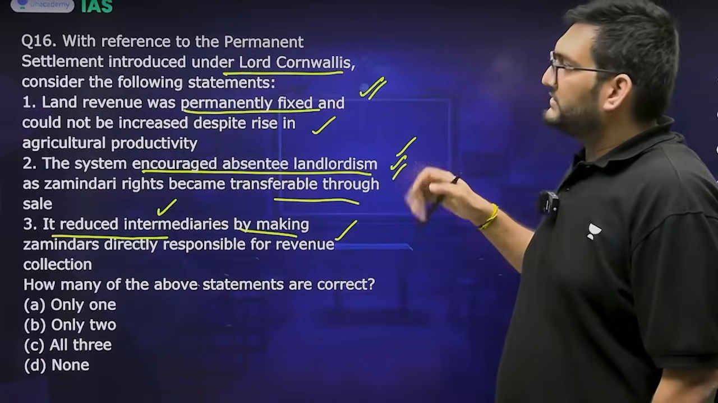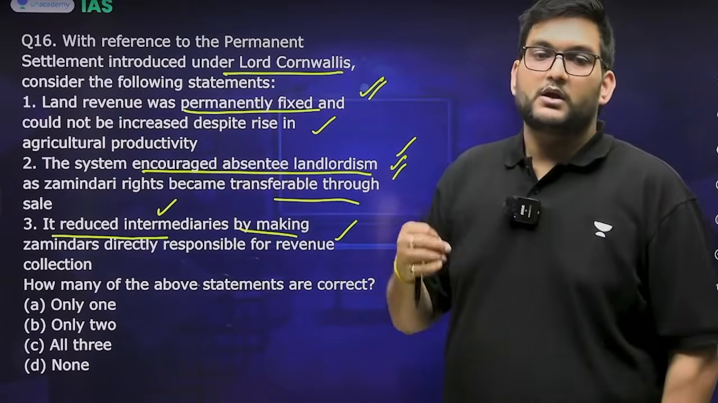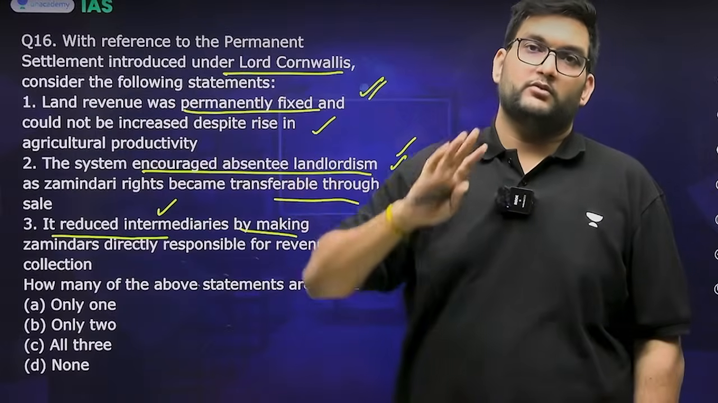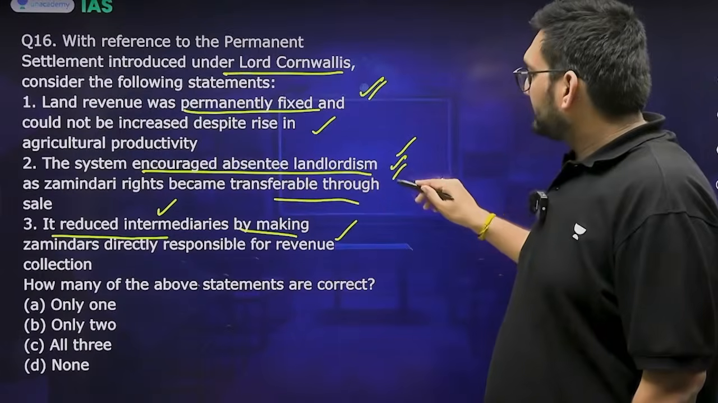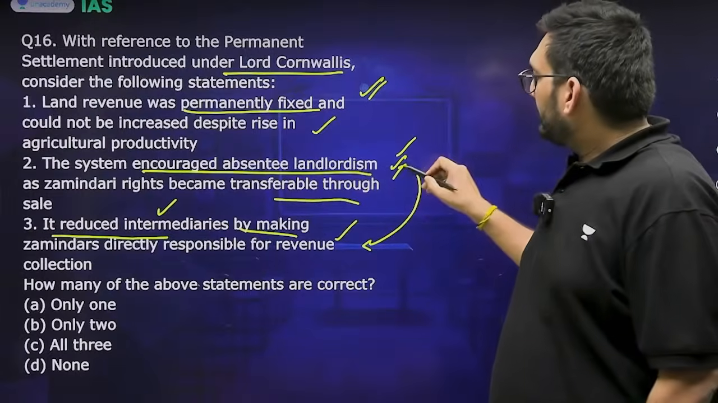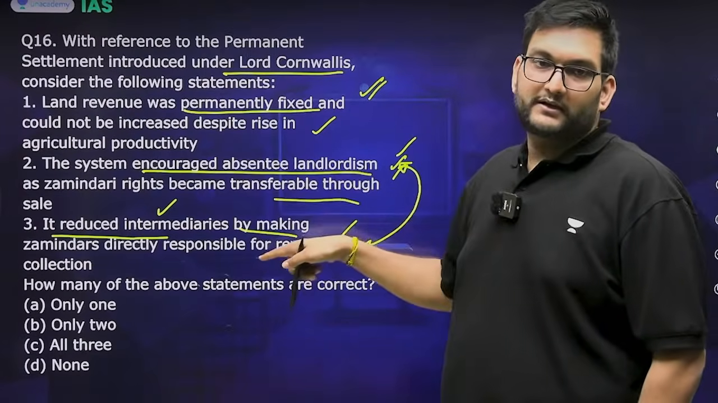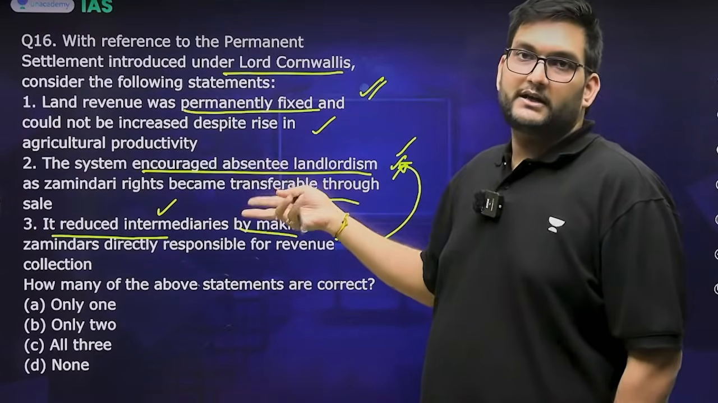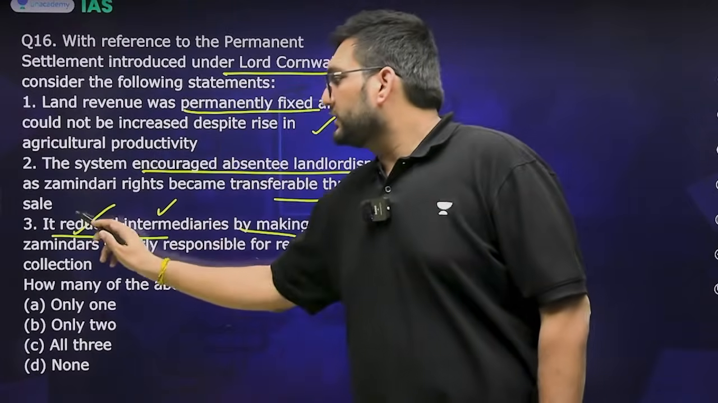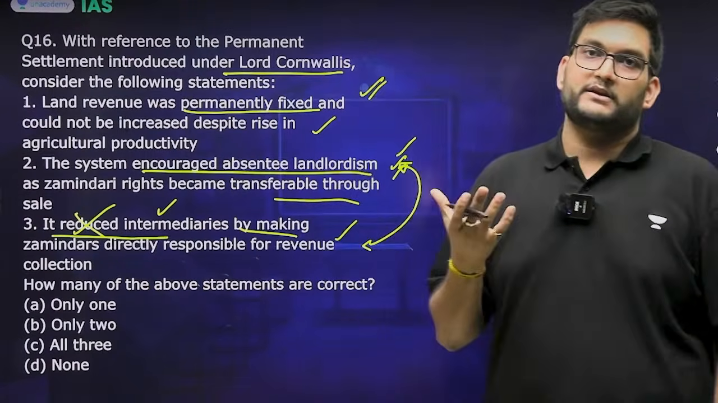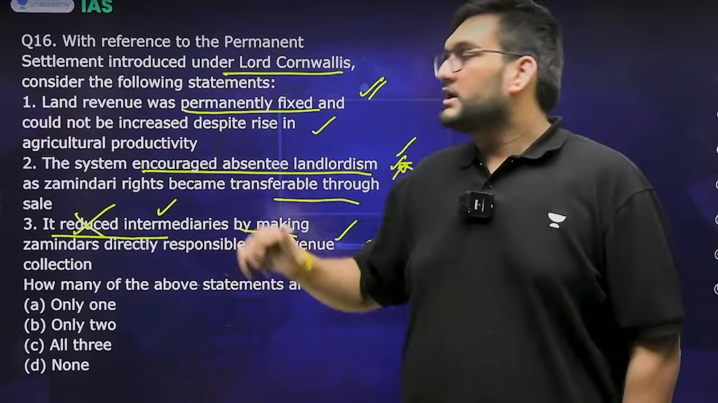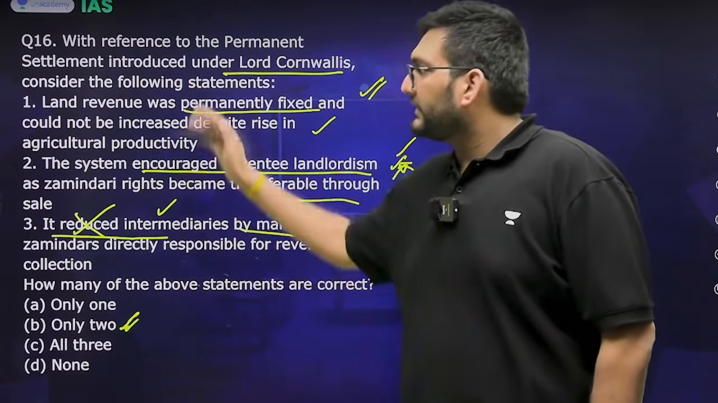If this is correct, which is absentee landlordism, that the landlords are sitting in Calcutta and have asked an intermediary to collect it from the countryside. If this is true, this has to be true, or this has to be false. So if this is true, this has to be false in that regard because these two are interconnected. So encourage absentee landlordism, then it cannot reduce intermediaries, it will increase intermediaries because other people are collecting rather than the zamindar himself. So here only two statements are correct, 1 and 2.